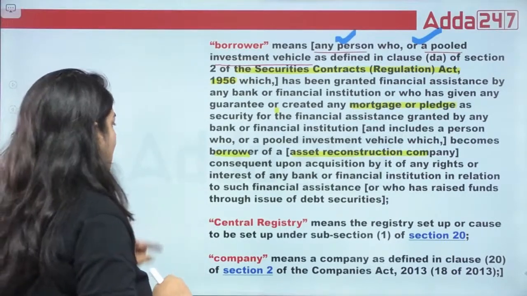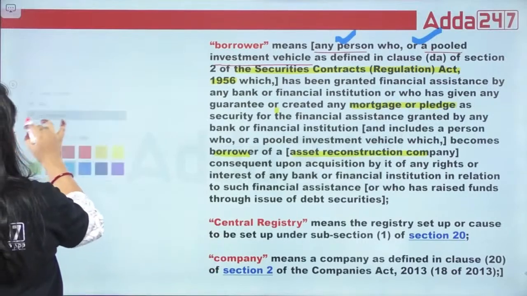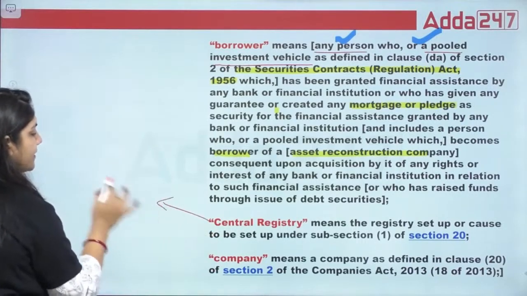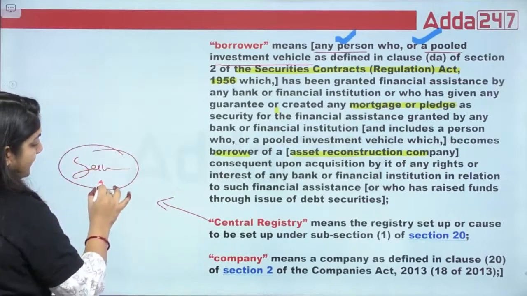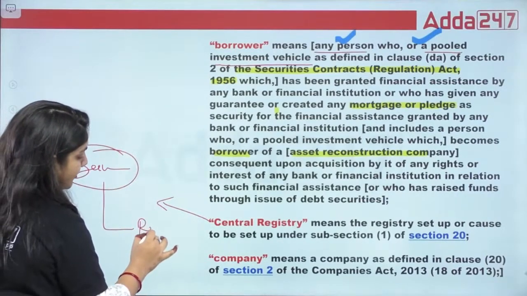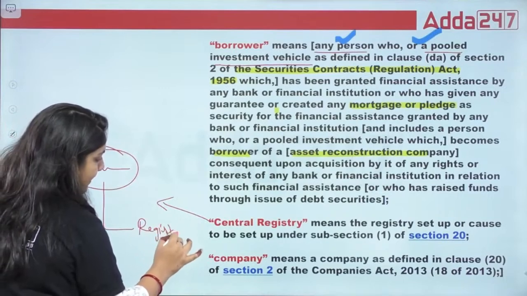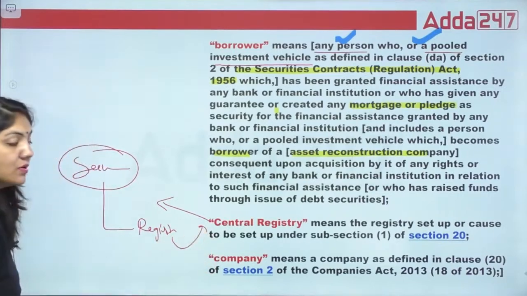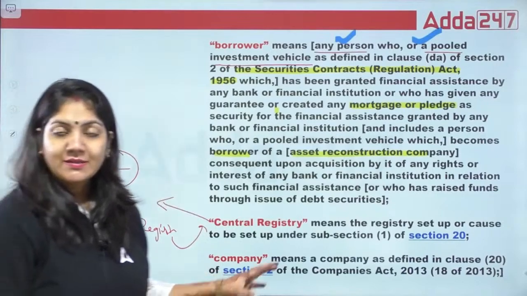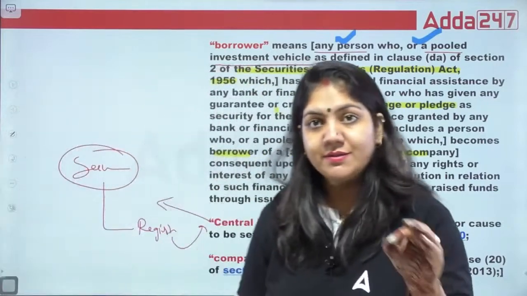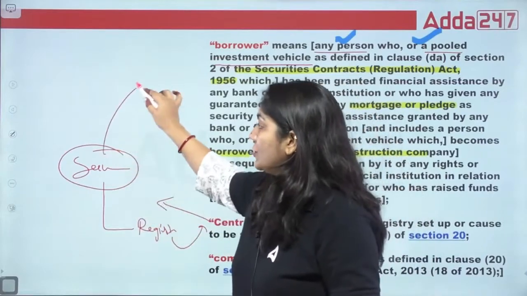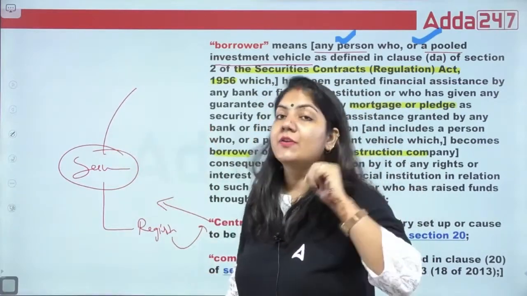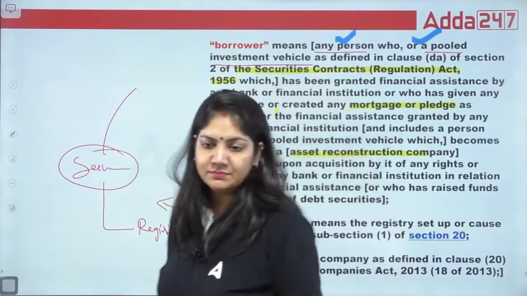Okay. What is central registry? Central registry means whatever security is given by the borrower, that security has to be registered by the central registrar. What is the reason behind it? The central registrar will register the security so that the borrower cannot use that security for another purpose. That's it.